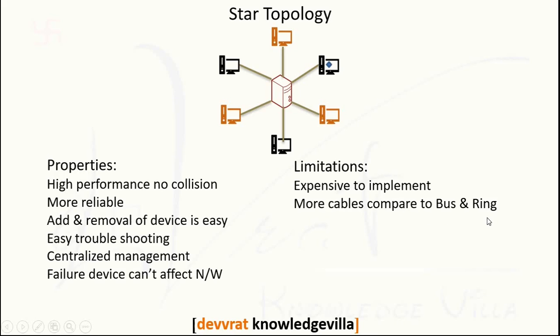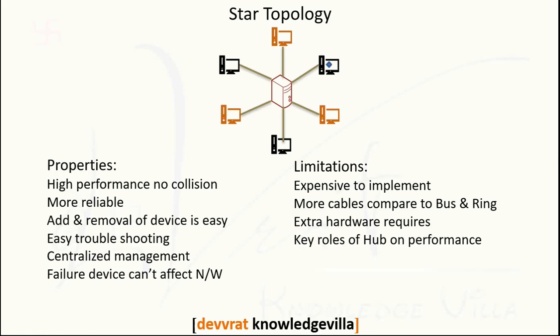More cables compared to bus and ring. Yes, if you think about the bus topology, there is one backbone cable and every device has a connection only up to the backbone cable. And if you think about the ring, every device works as a repeater. So there is a link from one device to the next device and from that to the next device. So compared to bus and ring, here the number of cables required is more. Extra hardware is required, like a switch or a hub.